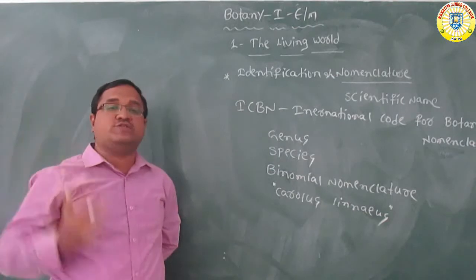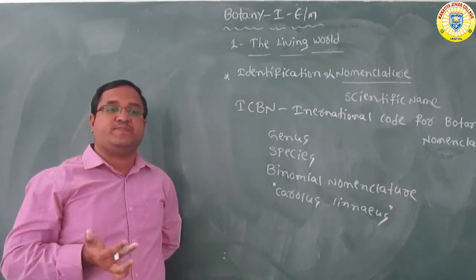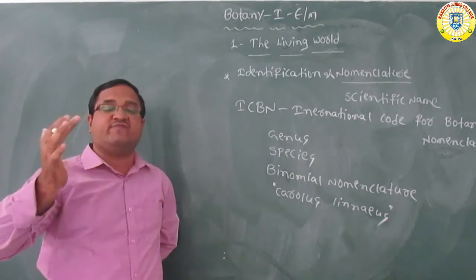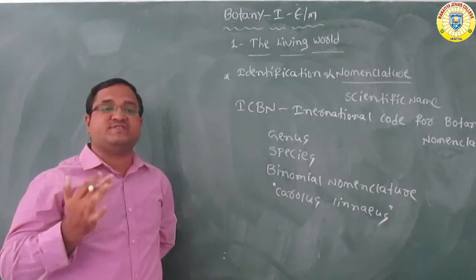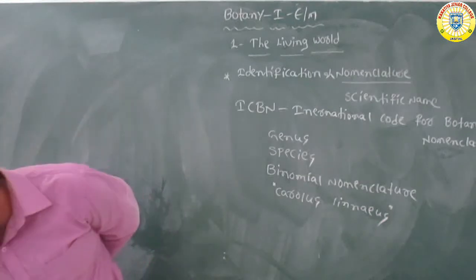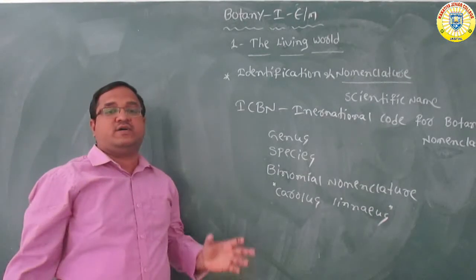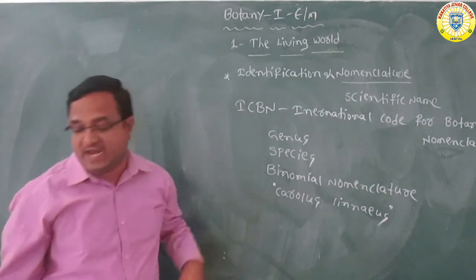So what are the rules? Some universal rules are there for nomenclature. What are some common universal rules for nomenclature?